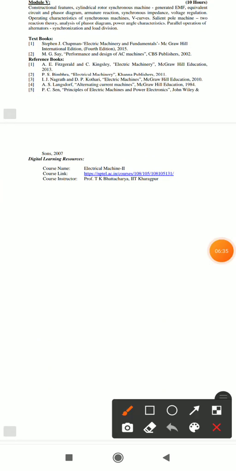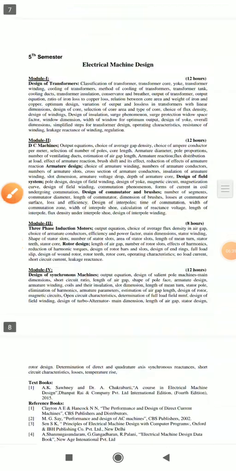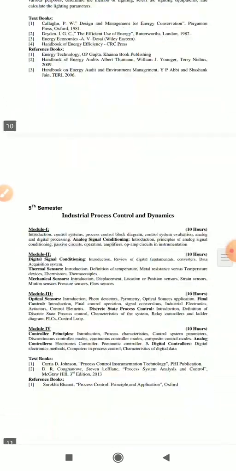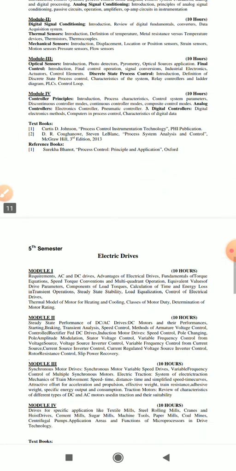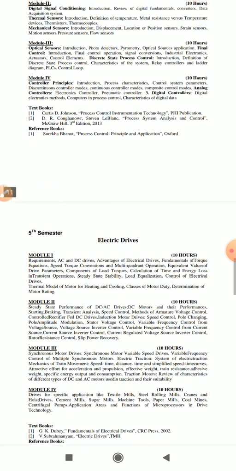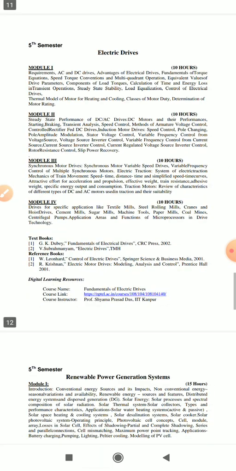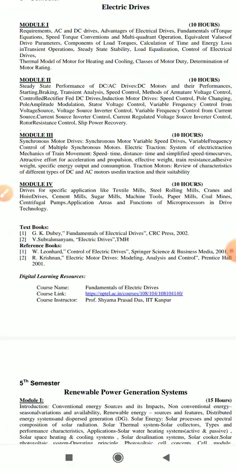Okay, so this is the link. Next, in the elective we have selected process control and dynamics, but here no reference books are given, only textbooks, which are available at the library. Next one is electrical drives. Here one reference is given, that is Fundamentals of Electric Drives.